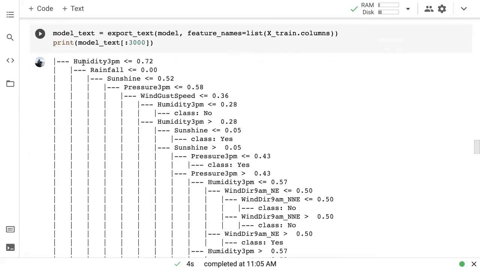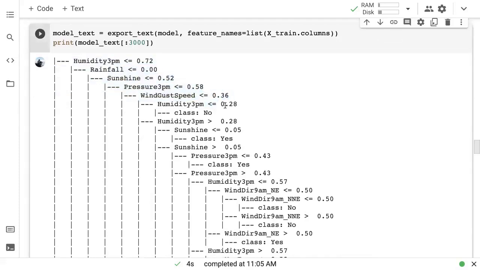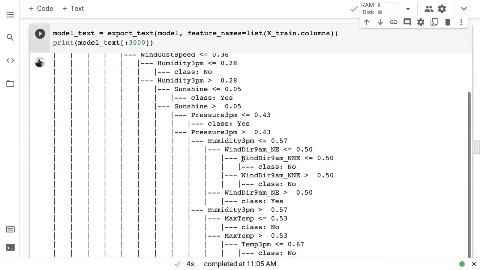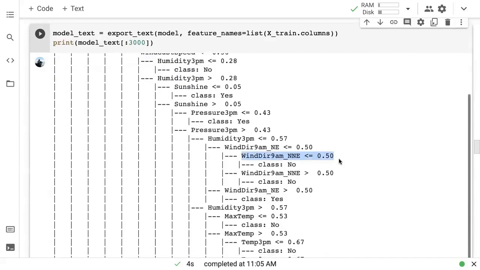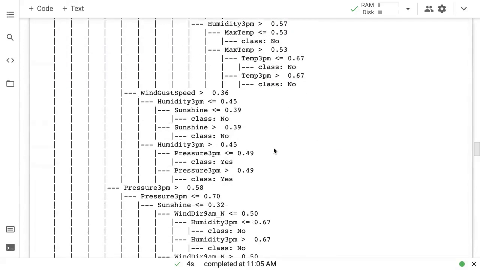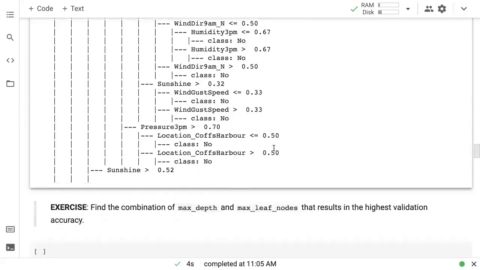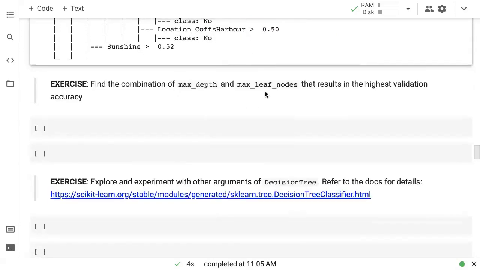You will find that some paths are quite short, like 3 or 4 steps long. Some paths are quite long, like 8, 9, 10, 12 steps long. So max leaf nodes allows the tree to have a different structure in each subtree. Some branches can be short, some branches can be long. And typically you would have to use a combination of max depth and max leaf nodes.